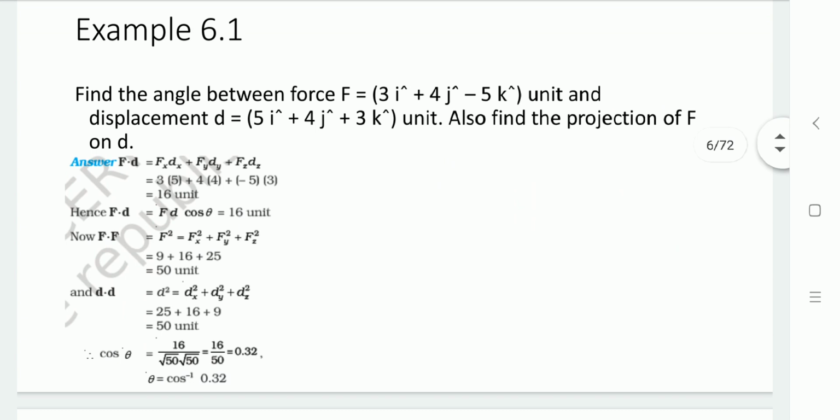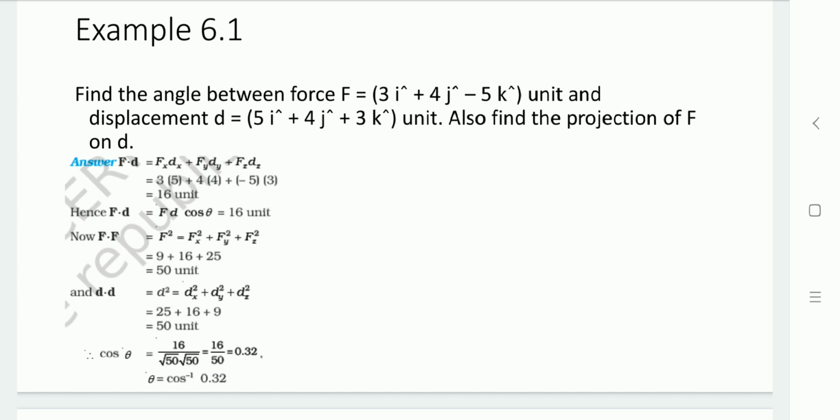Find the angle between force F equal to 3I plus 4J minus 5K unit and displacement D equal to 5I plus 4J plus 3K unit. Also find the projection of F on D. Let us first take the scalar product.